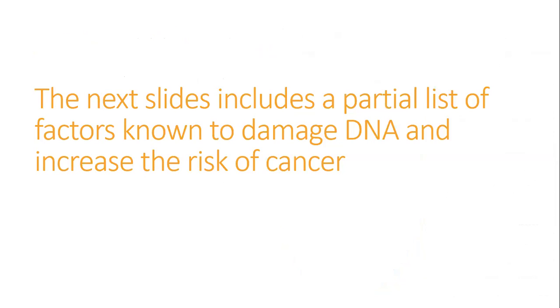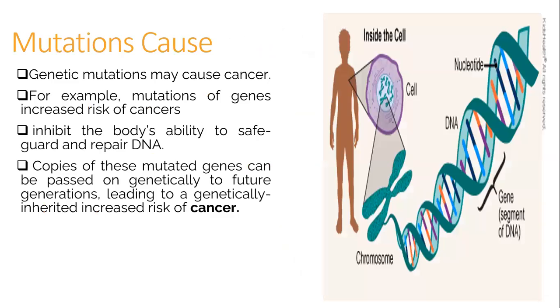The next slides include a partial list of factors known to damage DNA and increase the risk of cancer. First, what do mutations cause? Genetic mutations may cause cancer. For example, mutations of genes increase the risk of cancers. They inhibit the body's ability to safeguard and repair the DNA. Copies of these mutated genes can be passed on genetically to future generations, leading to a genetically inherited increased risk of cancer.